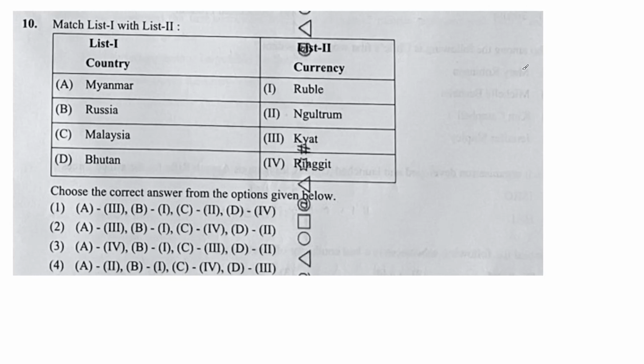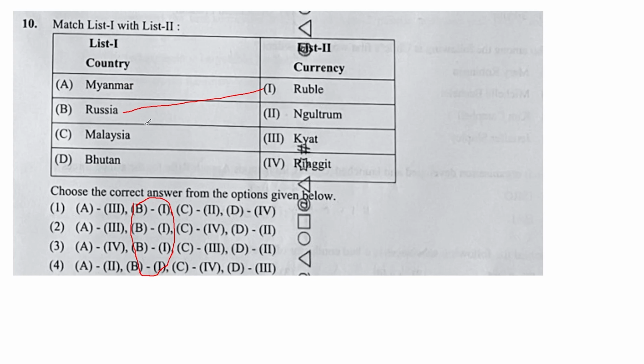So again, we have come to a question of match the following. So they have given country and currencies. Okay, so they have given different currencies and name of countries. So let us check. Okay, so they have given the countries Myanmar, Russia, Malaysia, Bhutan. Okay, so we know that Russia's currency is ruble. B is 1. All the 5 options have given B is 1. Everyone knows about Russia, so B is 1. So ruble, Russia is ruble.